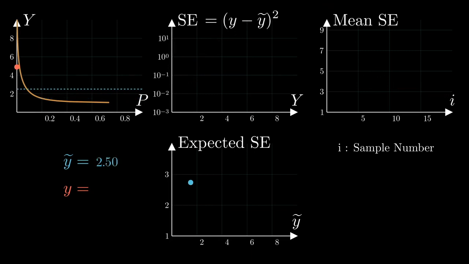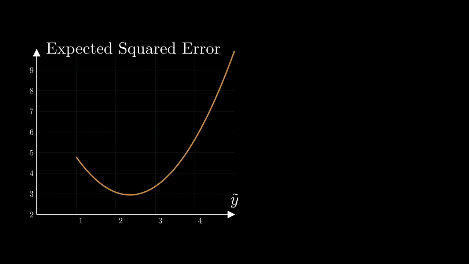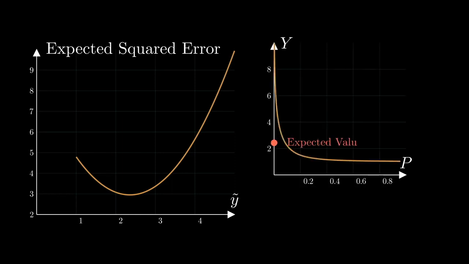Next, change the selected point y tilde to, for example, 2.5, and repeat the same process to get another point in the bottom plot. If you do the same process for a sufficiently large number of y tildes and samples, you will get a plot like this, which again shows the expected value of the squared error as a function of different points belonging to the distribution. Recall the underlying distribution for the first test day that we started from.